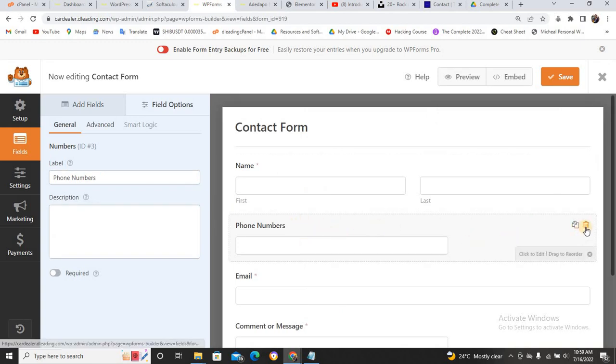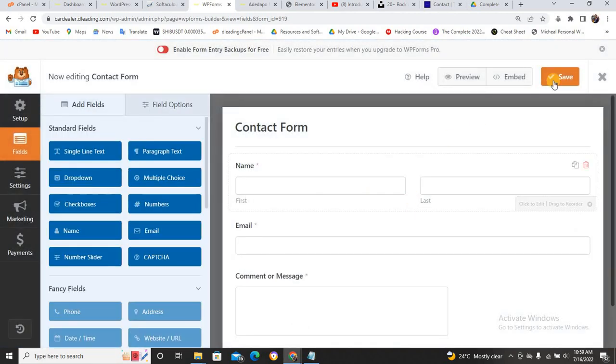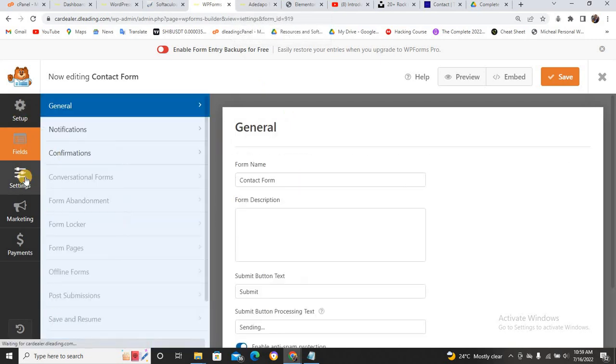If you want to remove it, just click on delete. Are you sure you want to delete it? Yes, and click on save changes. So once you refresh it in that place, it's going to take it away. Now once you are done, you can just come to settings. This is the general one, which is the contact form. The name of the form is contact form. Submit button, sending, okay. Enable anti-spam protection. If you disable it, fine, and if you enable it, fine.